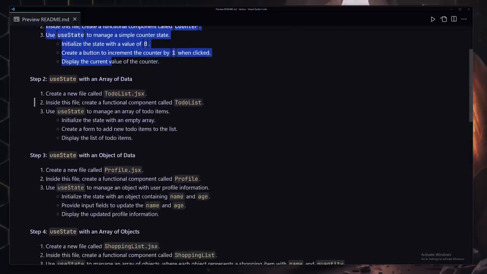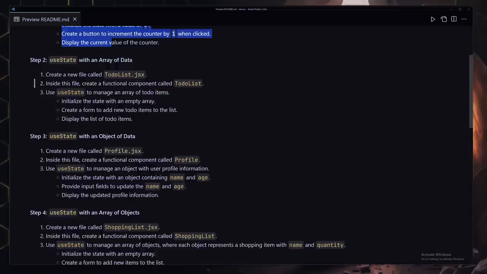So in the next portion, you're going to have to create the todolist.jsx file, and then create a component with the name of TodoList, then use the useState once again to manage a simple state or array of todos inside that state. Initialize the state with an empty array, then create a form to add a new todo item in that list, then display the value of that todo list, and that's going to be the second portion.